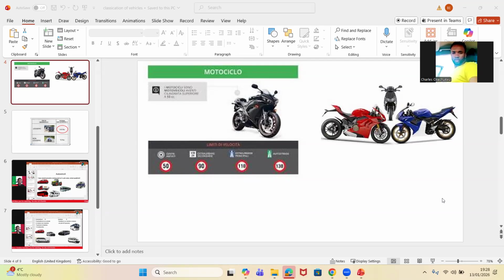Mrs. Annabelle. Yeah, I can hear you. Now, what will be the cylinder? According to the characteristics of ciclomotore, for cylinder motore termico, what will that be? What we discussed now? So what will be the difference? Because we just learned that for motocycle, their cylinder is bigger than 50 centimeters cube. What about ciclomotore?